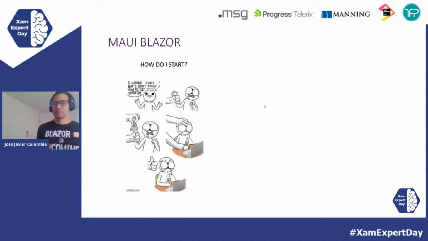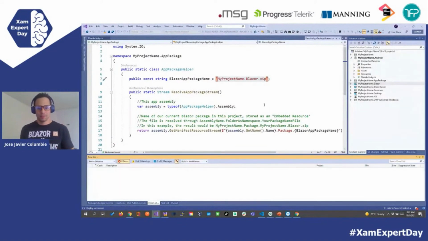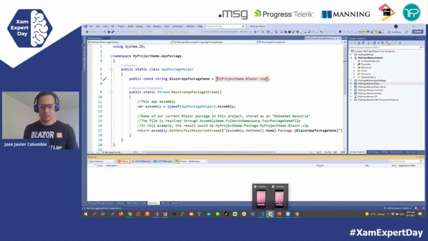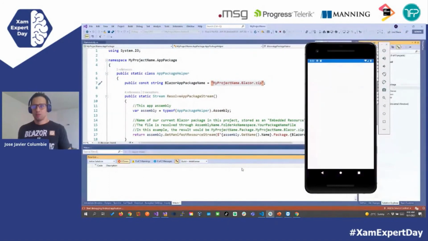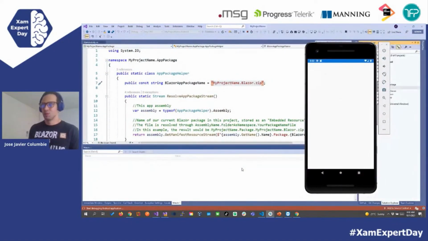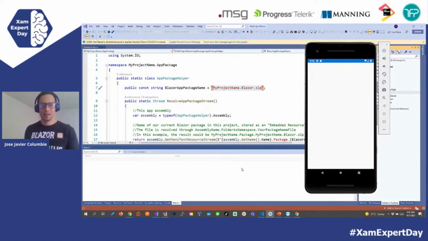So how do I start? How do I start with my Blazor? And I think that is coming. Finally, the Blazor mobile project. Let's see. Should be showing in a second. It took its time, but finally it's here.